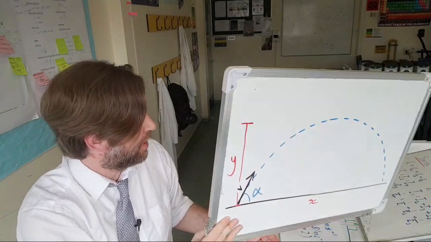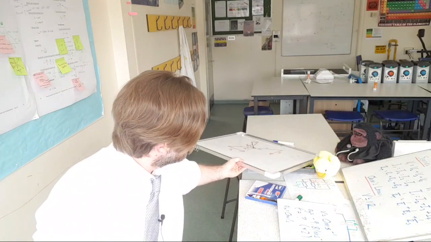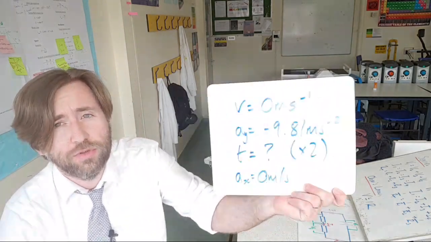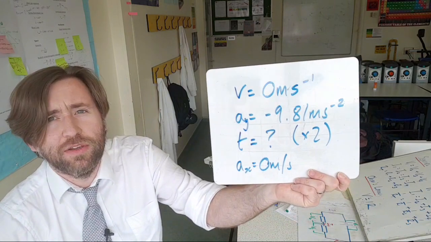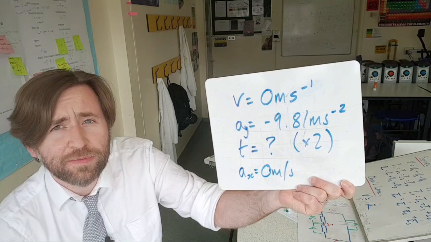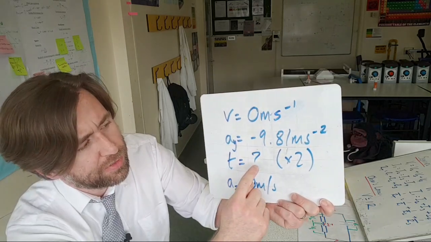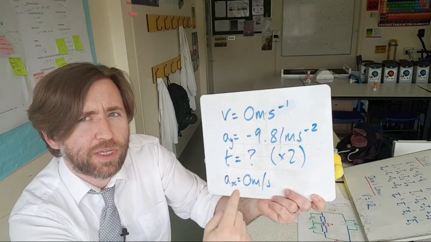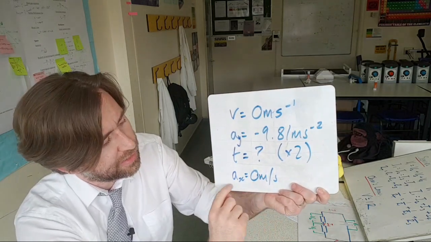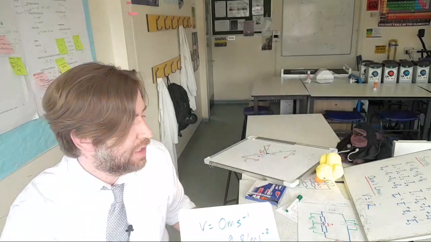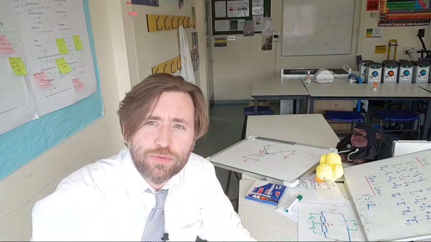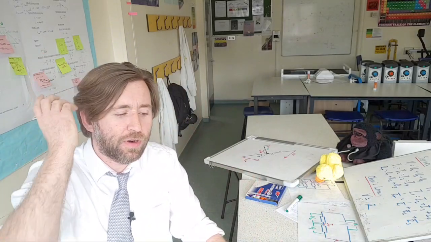So just to sum that up then, it's really much more simple than I think a lot of students make it, okay? It is because of the information they don't give you, but you do know. So remember, you know the velocity in the y dimension at the top is 0, you know the acceleration is g, okay? You don't know the time, but that's your first step to working out. And even if you're working backwards from a range, you still think about working out the time first. And then the acceleration in the x dimension is nothing. And that's normally a kind of follow-up question to that kind of thing. What have you assumed? You've assumed that air resistance is negligible. All right, that was projectiles.